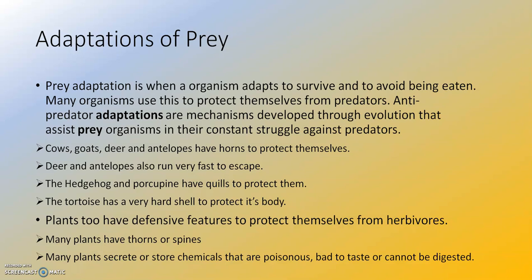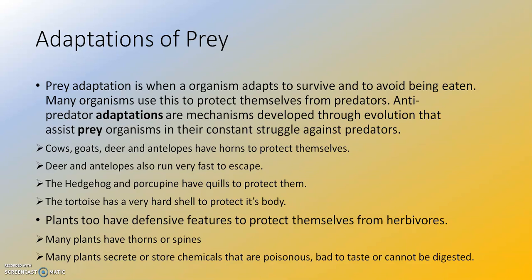The examples here are cows, goats, deer, and antelopes. Now, all of them have horns to protect themselves. We all know that. Deer and antelopes also run very fast to escape. The hedgehog and porcupine have quills to protect them. The tortoise has a very hard shell to protect its body. I hope you have seen all of these animals in pictures and you have seen these adaptations that they have.